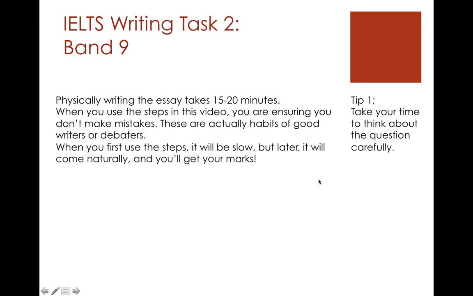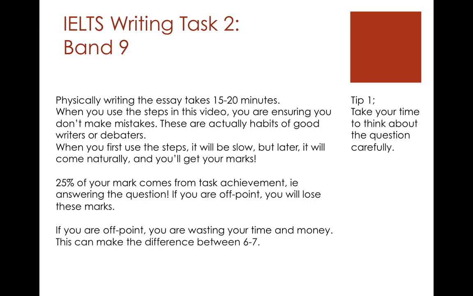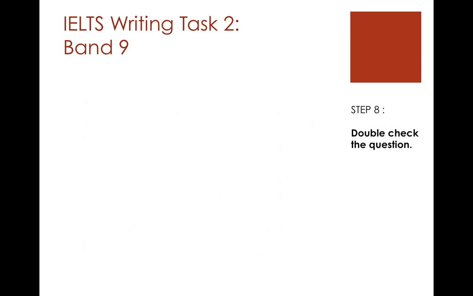Now there's more steps coming, so hang on, I'm going to show you the rest of the process, and I'm going to show you the introduction that I came up with. That's a band 9. So 25% of your mark comes from task achievements, answering the question. If you're off point, you lose. If you're off point, you're wasting your time and money, and this can make the difference. And not answering the question, again, is a huge turnoff for examiners.